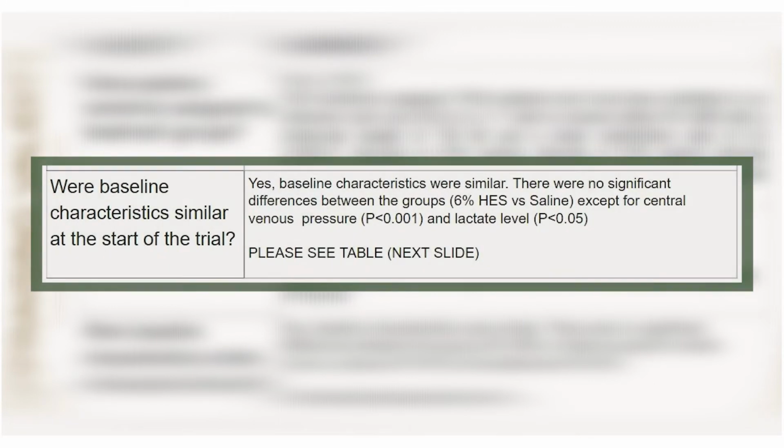For the question, were baseline characteristics similar at the start of the trial? Yes, baseline characteristics were similar. There was no significant difference between the groups of the 6% HES versus the saline group, except for the central venous pressure and lactate levels. This can be seen on Table 1, where baseline characteristics of the patients were listed accordingly.